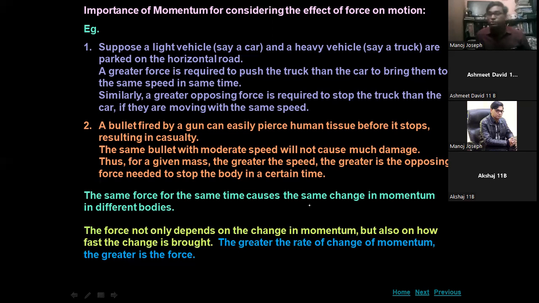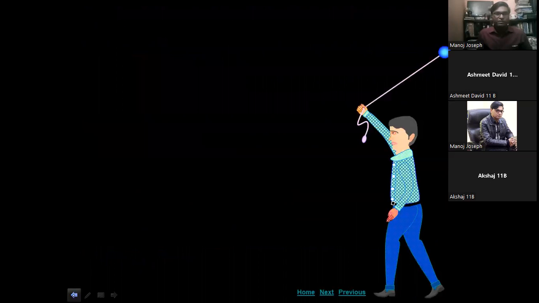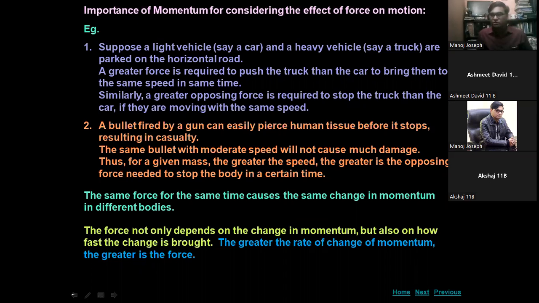Hence, Newton's second law: the rate of change of momentum. F is equal to dP by dt, where d by dt means time rate of change and P means momentum. This rate of change of momentum is called force. I will explain it in Newton's second law. You can take a screenshot.